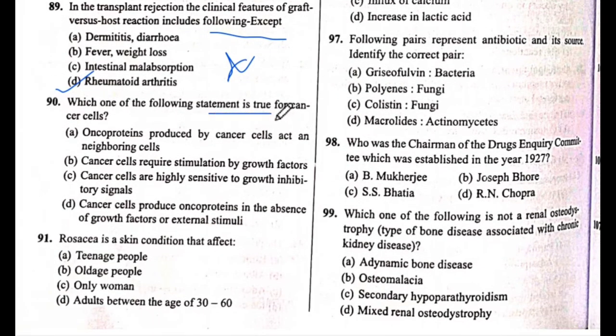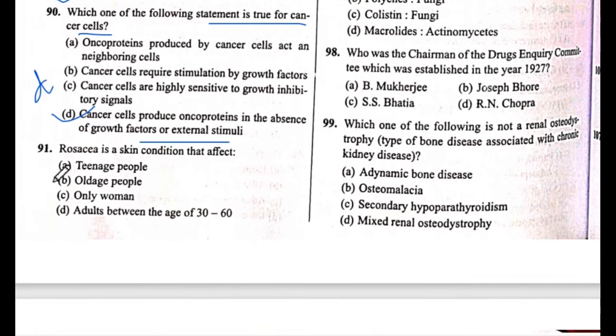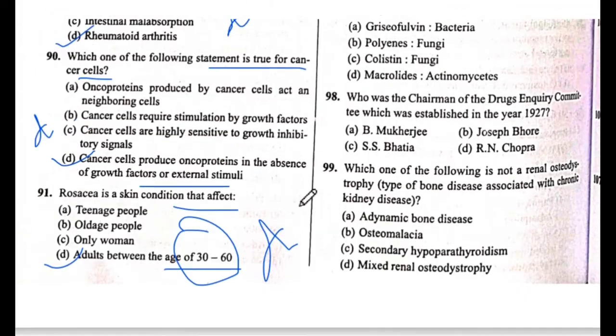Which one of the following statement is true for cancer cell? The answer is D, cancer cell produce oncoproteins in the absence of growth factor or external stimuli. The answer is D. Next is question number 91. Rosacea is a skin condition that affects. The answer is D, adults between 30 to 60. The answer is D.